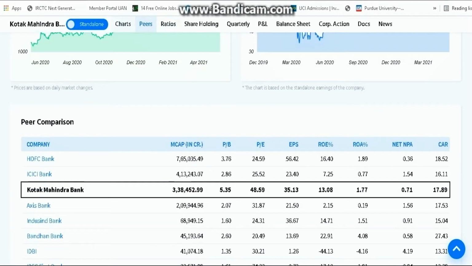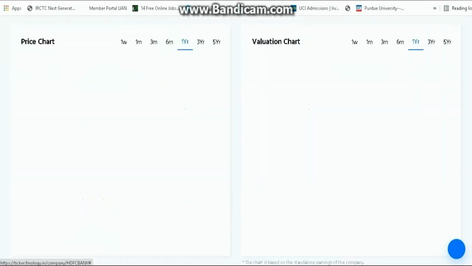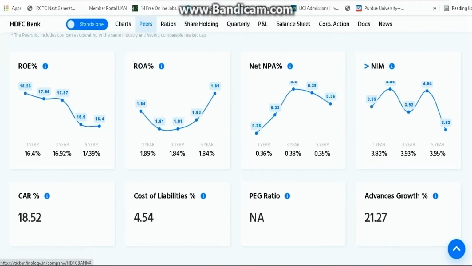Let's take another example of one of the best banks, that is HDFC Bank. Here if we see the advances growth, it is 21.27, like 21%, and HDFC Bank has 0.36 percent non-performing asset. That is, as compared to the previous year, HDFC is giving 21 percent more loan to the people and getting more amount as loan interest, and the bank also has so little non-performing asset. That is, the bank is so good at determining which people they have to give loan to and which not. So this is one of the best banks.